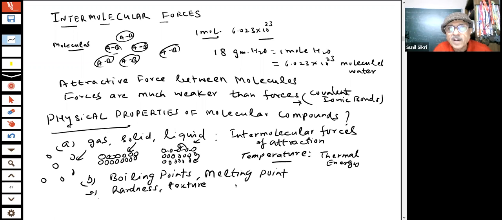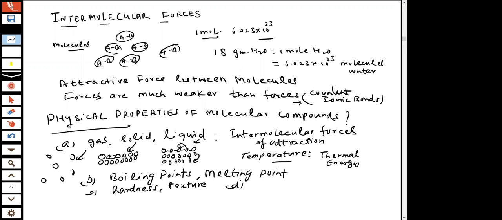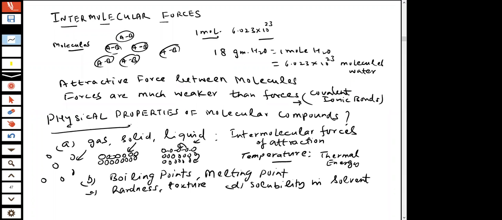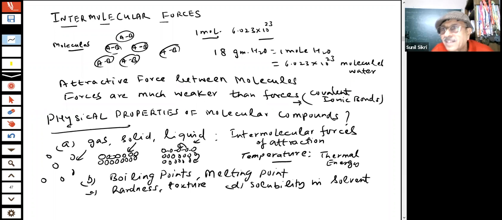Then further, what is important? You can also say solubility in certain solvents. So there are so many physical properties, students, which are related to intermolecular forces. What type of intermolecular forces can exist, that is what we are going to study.